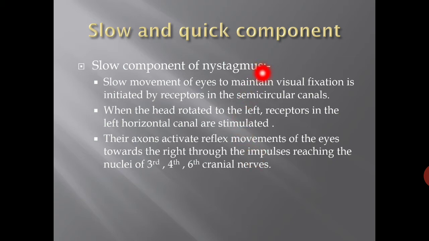The slow component, slow movement of the eyes to maintain visual fixation, is initiated by receptors in the semicircular canals when the head is rotated to the left. Receptors in the left horizontal canal are stimulated in this condition. Their axons activate reflex movement of the eyes towards the right through impulses reaching the nuclei of the third, fourth and sixth cranial nerves.